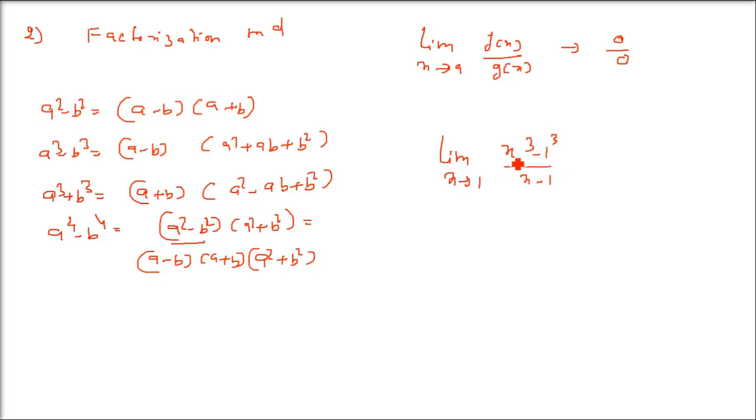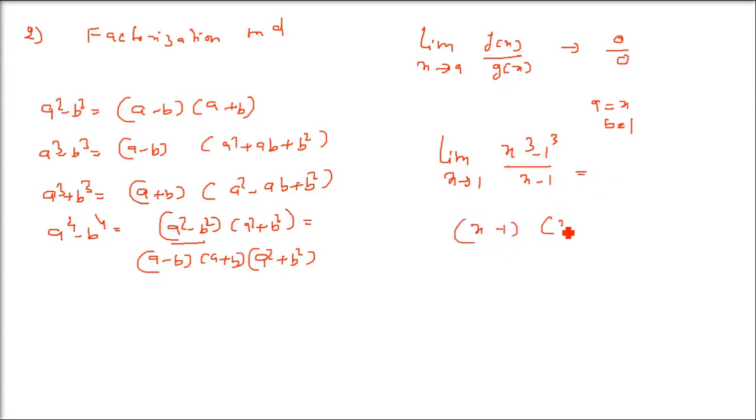We can apply the formula I just mentioned: a minus b, a square plus ab plus b square. And what is a here? x. What is b here? 1. So a is x and b is 1. Just put it here.